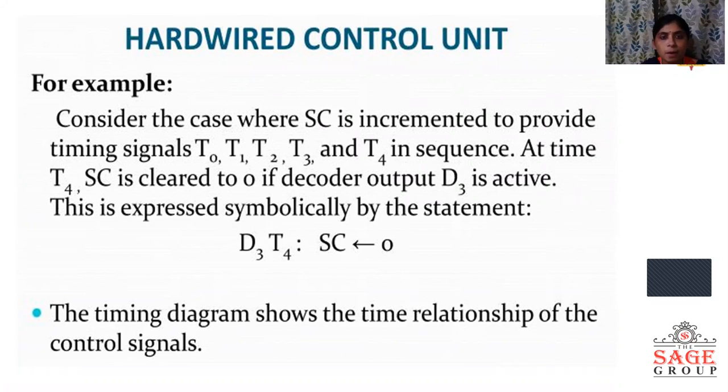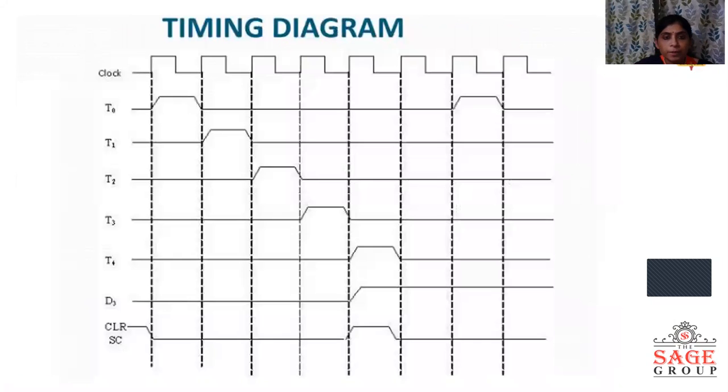This example is taken from this timing diagram. The first is the clock signal, and then T0, T1, T2, T3 and T4. These are the outputs of the 4x16 decoder, and D3 is the output of the 3x8 decoder, and the clear signal is there.